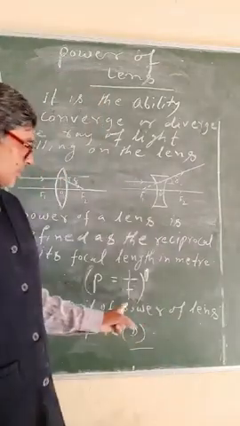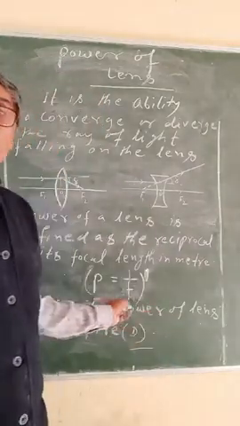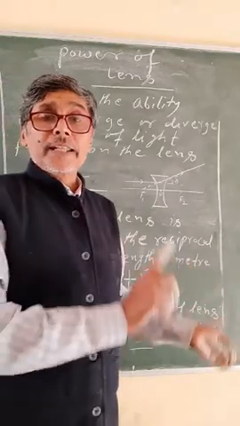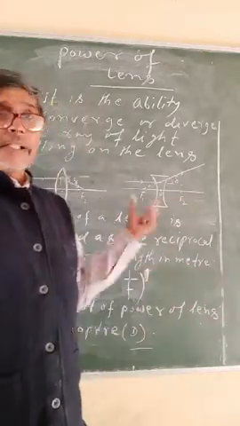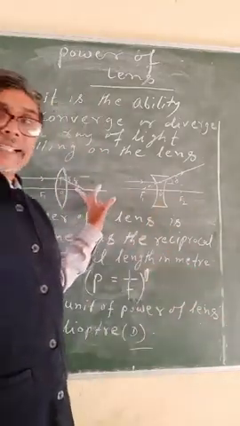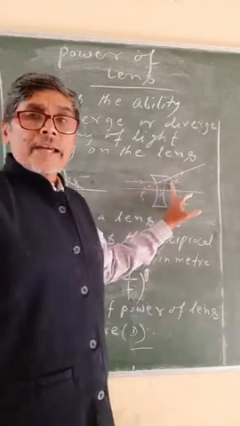So if f is equal to 1 meter, then the power of the lens will be equal to 1 diopter. It can be measured as the degree of convergence or divergence of the lens.